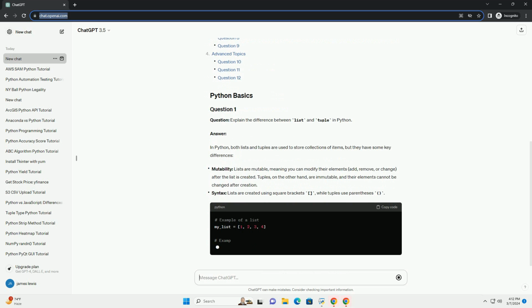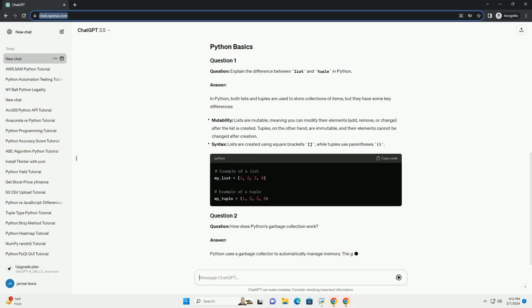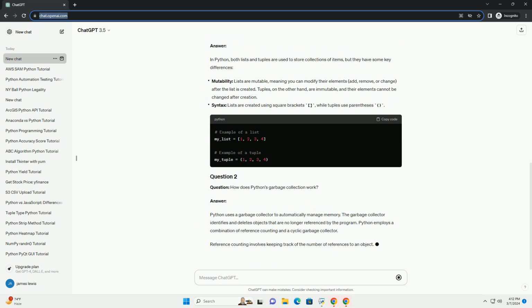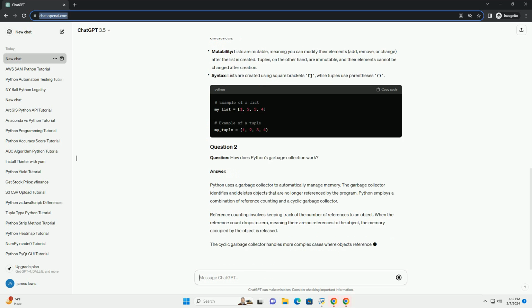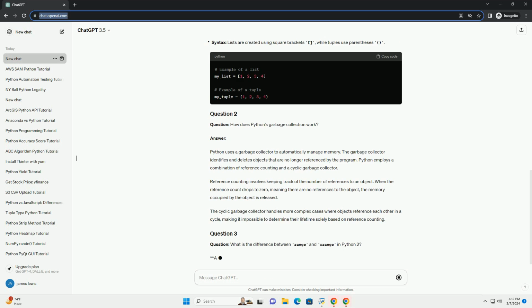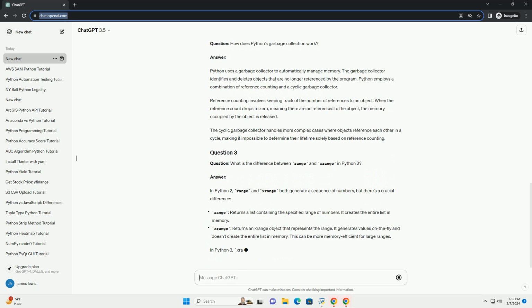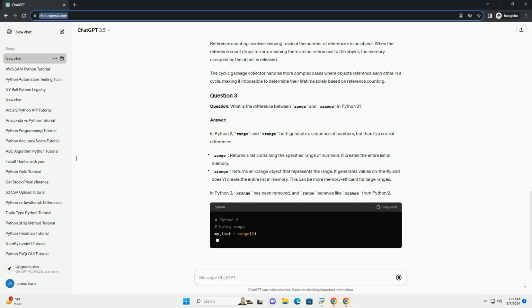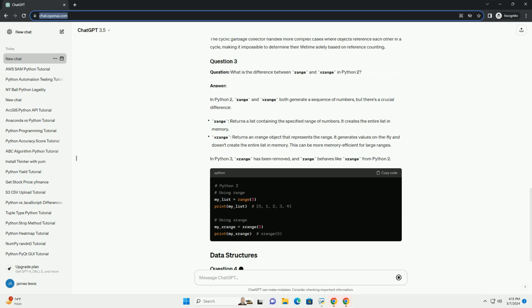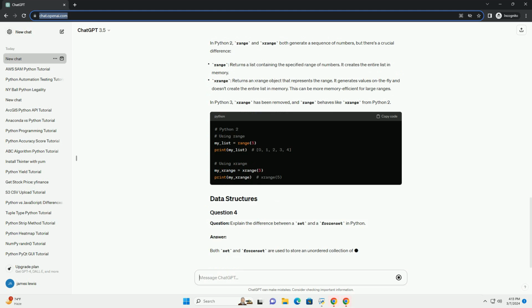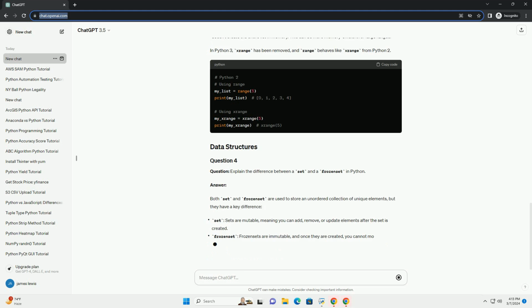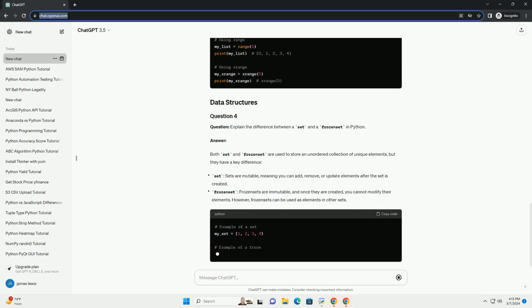Python Basics. Data Structures. Object-Oriented Programming, OOP. Advanced Topics. Question: explain the difference between list and tuple in Python. Answer: in Python, both lists and tuples are used to store collections of items, but they have some key differences.